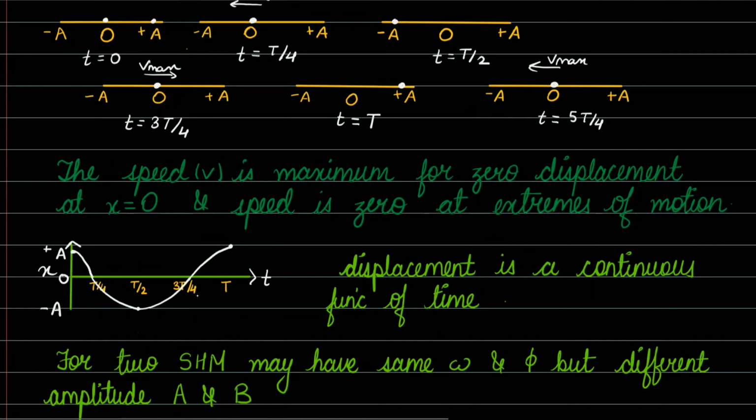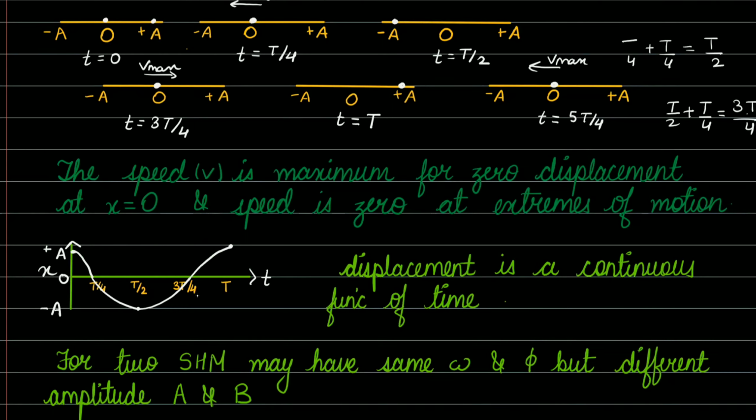How are we getting these values? If we consider T by 4 and add T by 4 plus T by 4, what do we get? We get T by 2. Then add this T by 2 with T by 4, and we get 3T by 4. Then add T by 4 again, and we get the value of capital T.